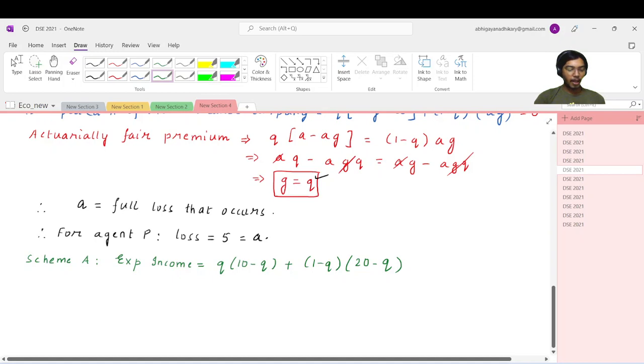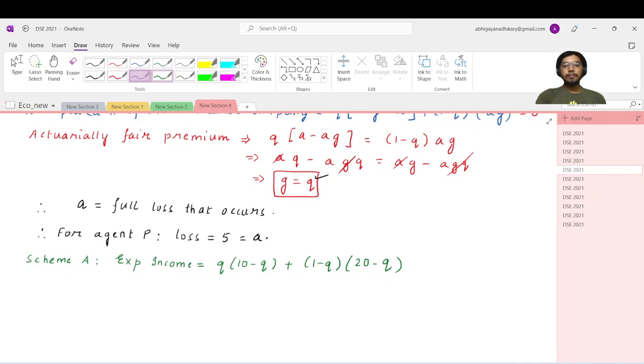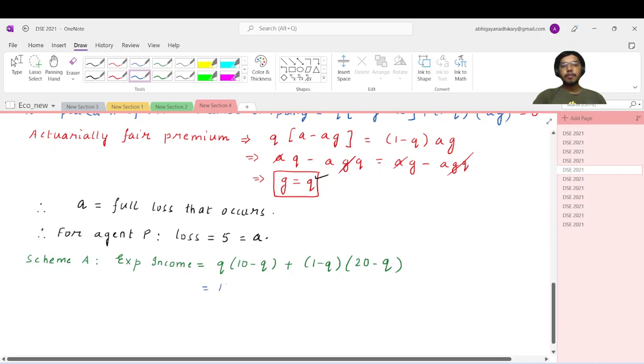So this is the expected income that he will be getting, right? So we can simplify the expression: 10Q minus Q square plus 20 minus Q minus 20Q plus Q square. So the Q square terms get cancelled out and we are simply left with 20 minus 11Q. So this is the expected income that he will be getting from scheme A.